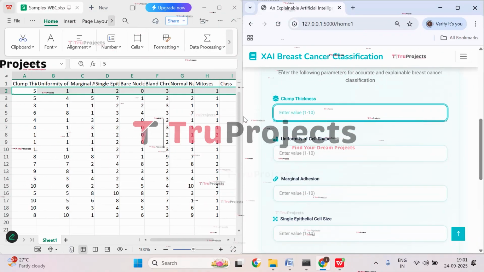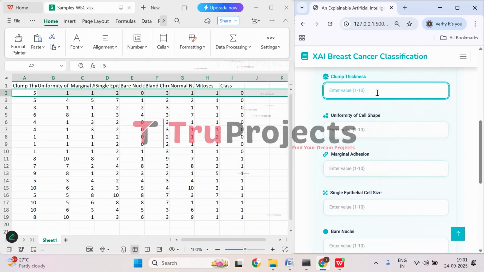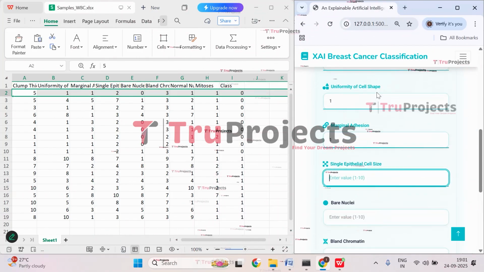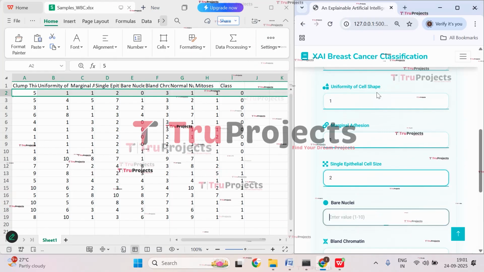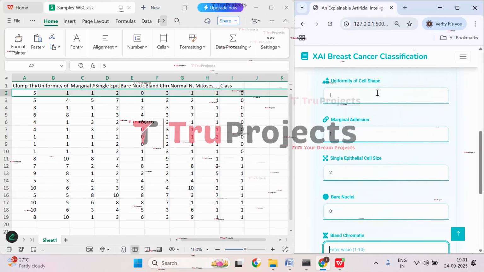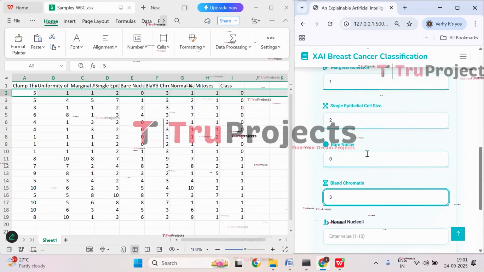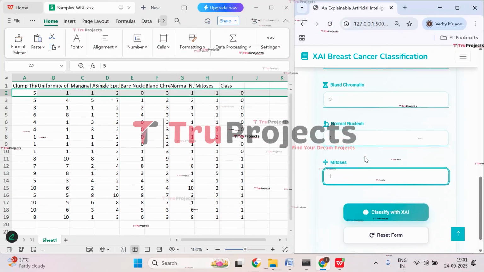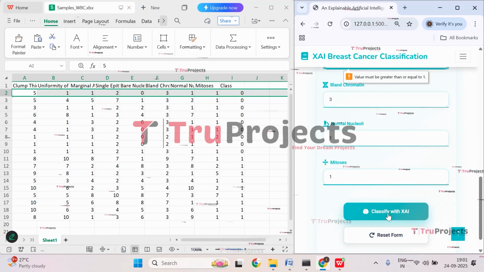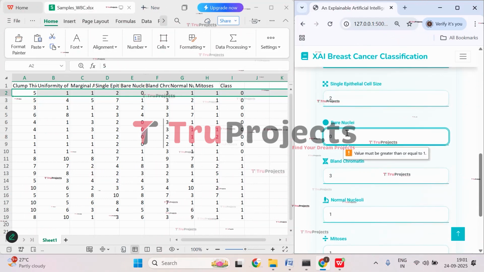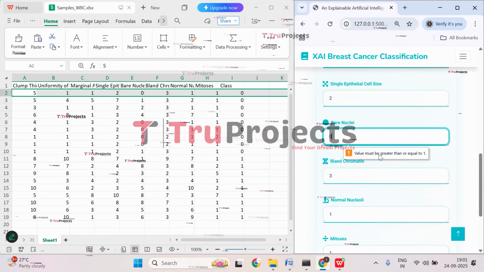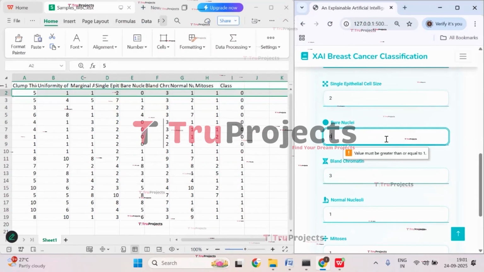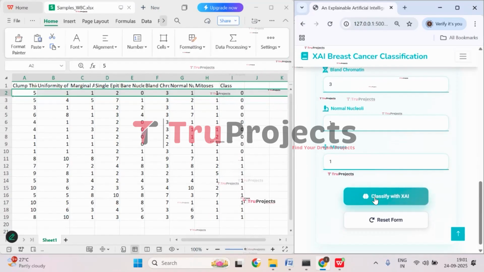The clump thickness is 5. Uniform cell shape value is 1. Marginal adhesion is 1. Single epithelial cell size is 2. Bare nuclei is 0. Bland chromatin is 3. Normal nucleoli is 1. Mitosis is 1. Now click on classify with XAI. We have missed some features. Bare nuclei is 0, but the value must be equal to or greater than 1, so let's give it as 1. Now click on classify with XAI.